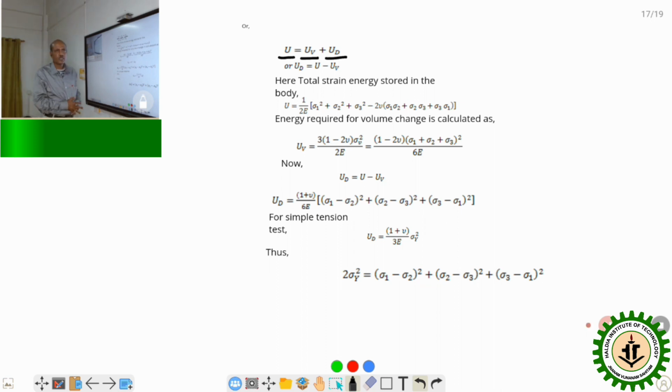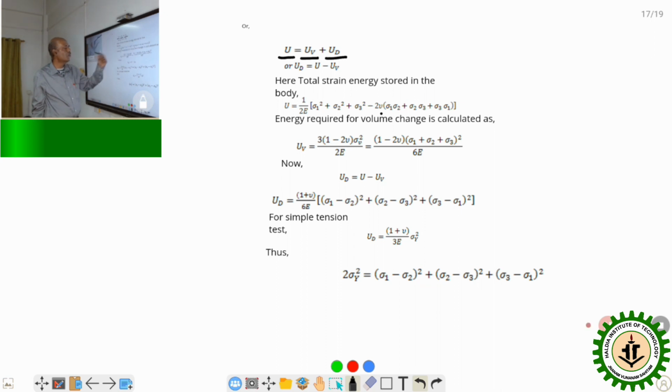Hence the total strain energy stored in the body, as we have seen in the last theory, is U equal to 1 by 2E into sigma 1 square plus sigma 2 square plus sigma 3 square minus 2 nu into sigma 1 sigma 2 plus sigma 2 sigma 3 plus sigma 3 sigma 1, where nu is the Poisson's ratio.